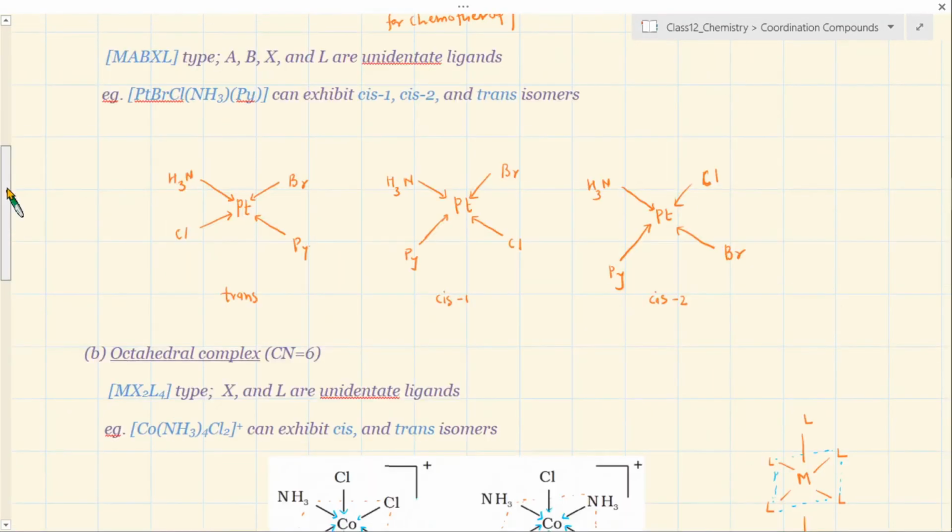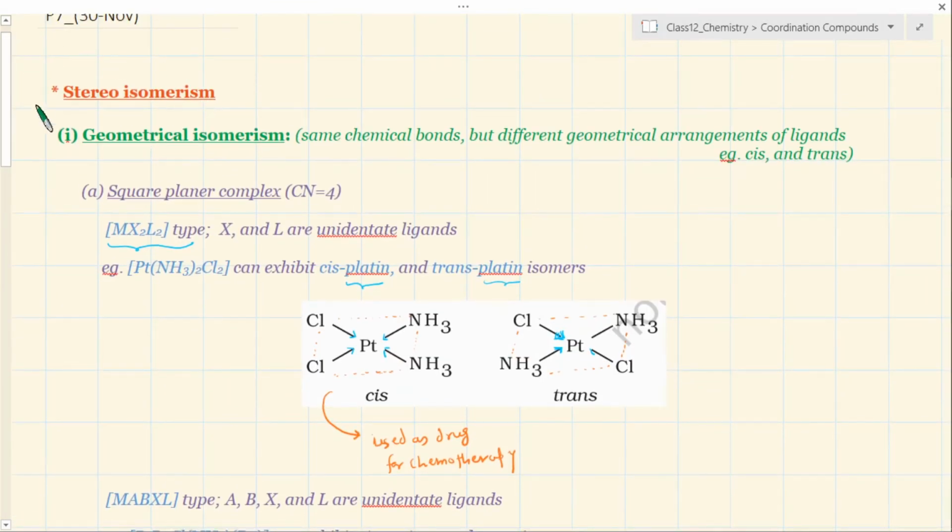All right, then we need to discuss another type of stereoisomerism, which is called optical isomerism. In geometrical isomerism, you can still make out very subtle spatial differences of the bonds.